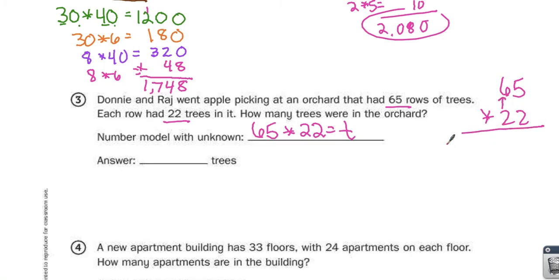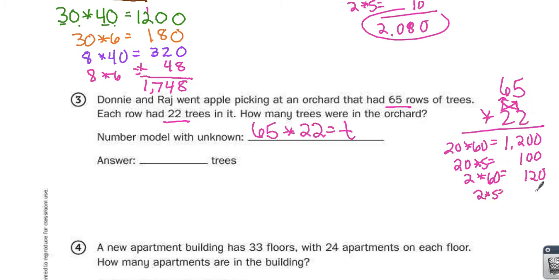I'm going to start with 20 times 60, which equals 1,200. Move to 20 times 5, which is 100. Then 2 times 60, 120. Close my bow tie. 2 times 5 is 10. Add them up. 0, 3, 4, 1. 1,430 trees.